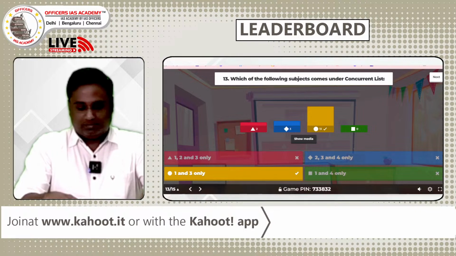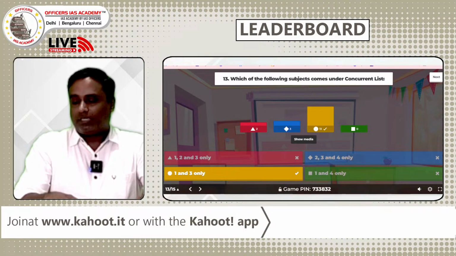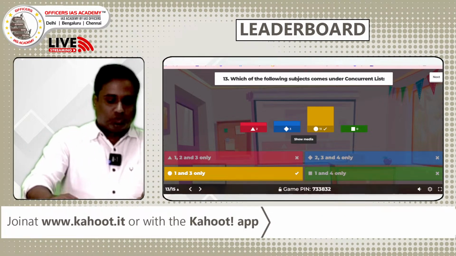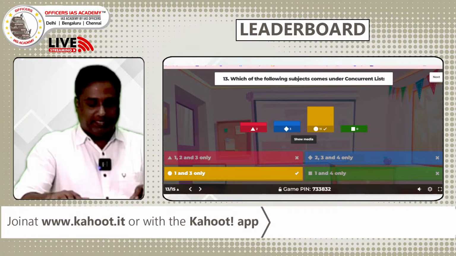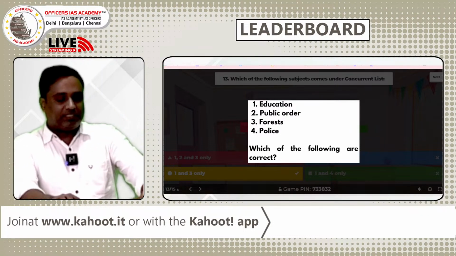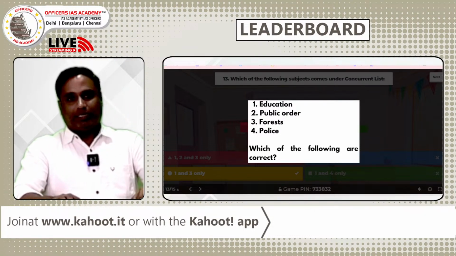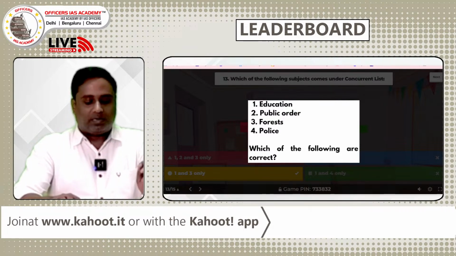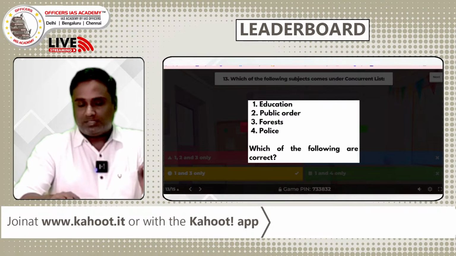Time's up. We have seen 13% have answered C. So what do you think is the right answer? Yes, C is the right answer. 1 and 3 is the right answer. Education and forest are under the concurrent list after the 42nd amendment in 1976. Public order and police both are still on the state list.